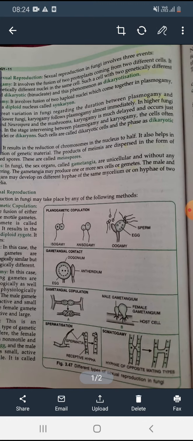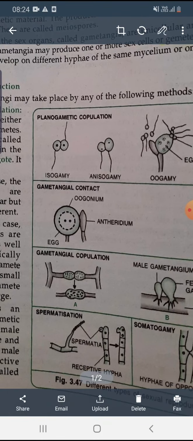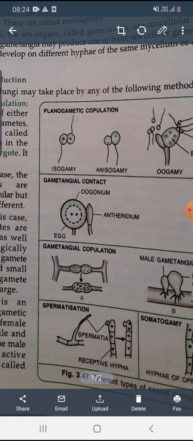So see the figure, these receptor hyphae are the female hyphae which will receive or fuse with the male spermatium. In this round portion you can see one spermatium or spore-like structure attached with one receptive hypha.